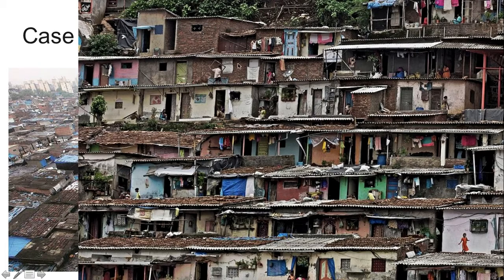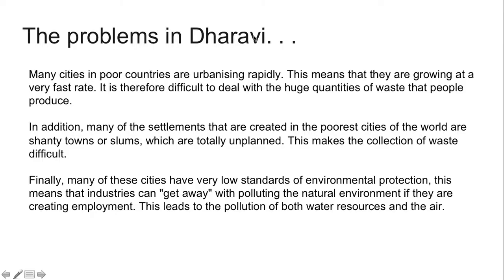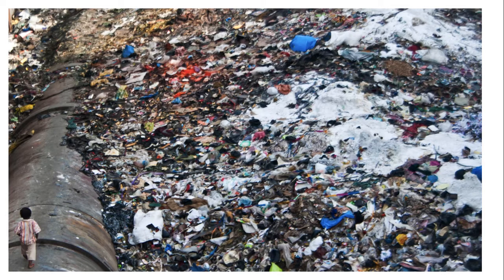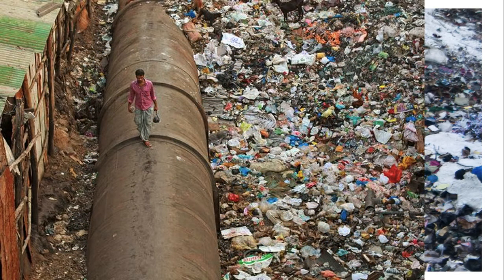They get cyclones in this area. If this was hit here, it would have devastating impacts, because these houses are probably not built in the most secure and sturdy way, given the materials. People are moving to the cities. Many people live there, but the people create waste, and the city is not designed to handle this. This leads to issues such as this disaster of waste.